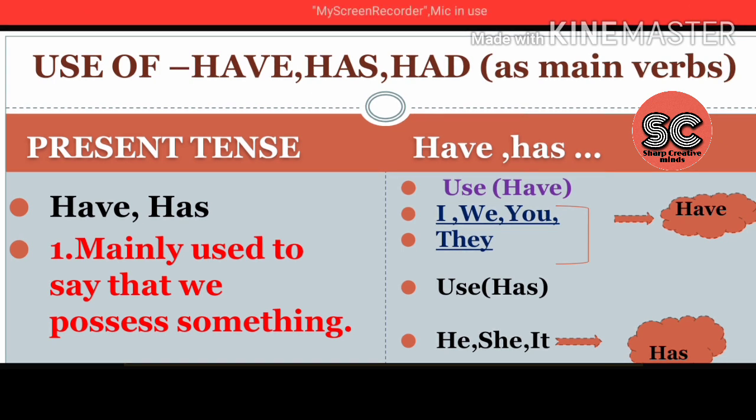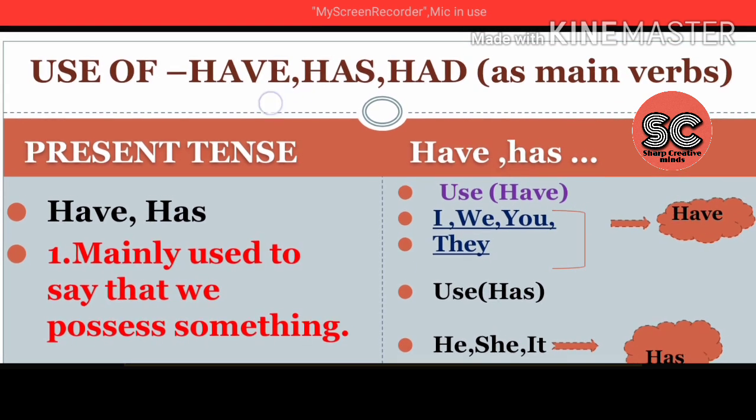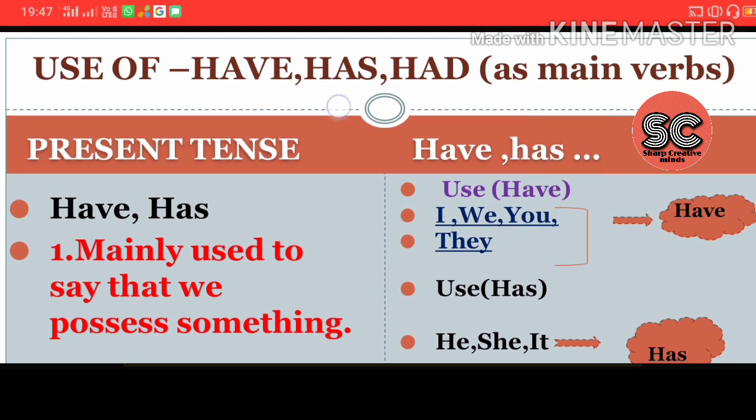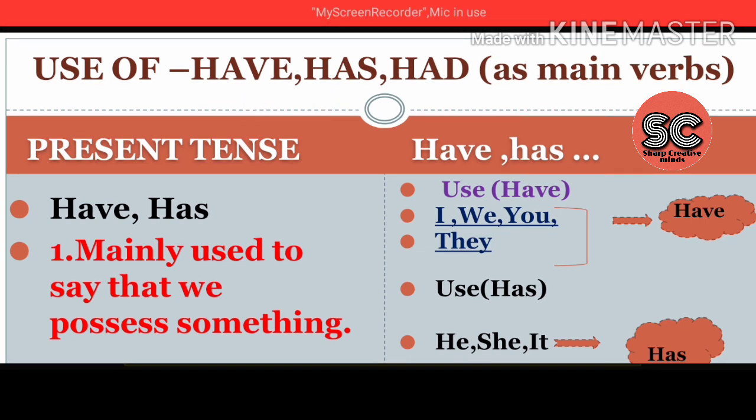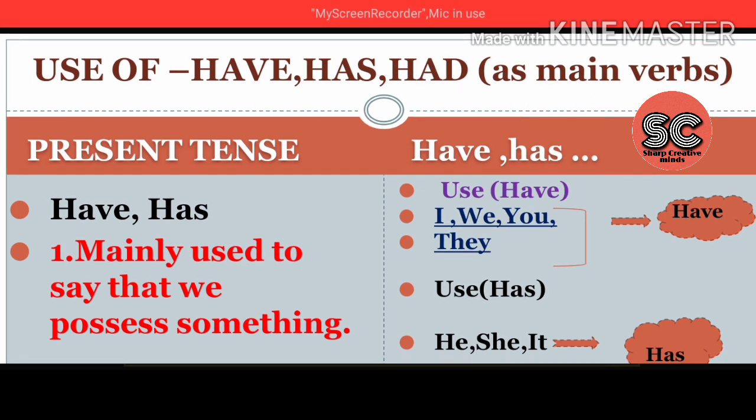So, my dear friends, again I am back with the use of have, has, and had. Can you see this pointer? See, when I move it, the round circle just like this. So it is a pointer. Please be careful and watch it carefully. Wherever I go, I move that pointer. If you look at this pointer, you'll get a clear idea of what I'm speaking about.